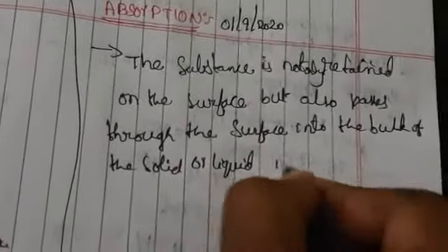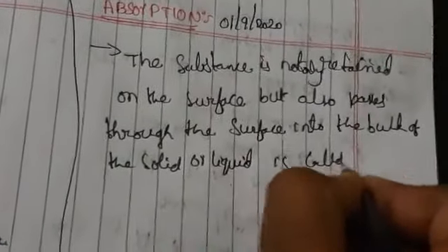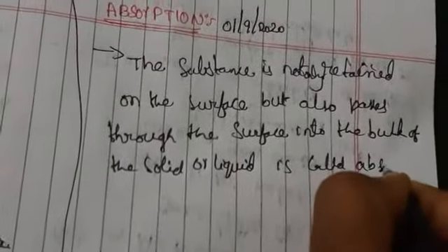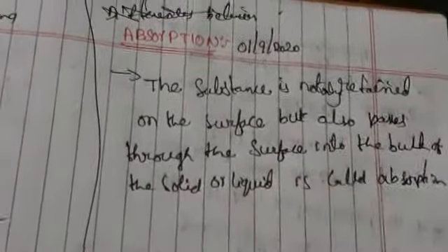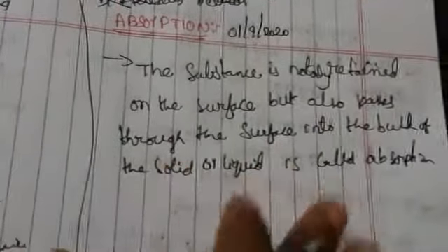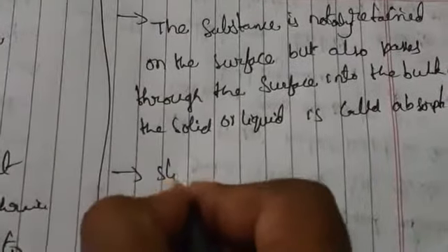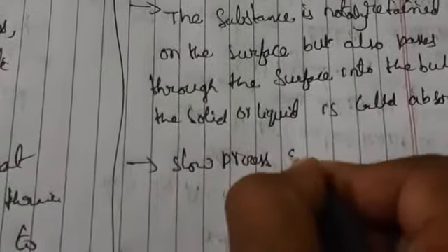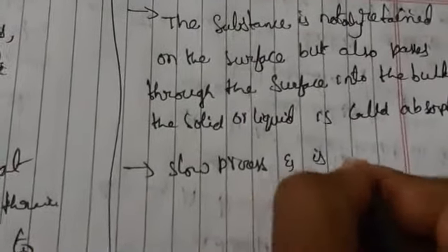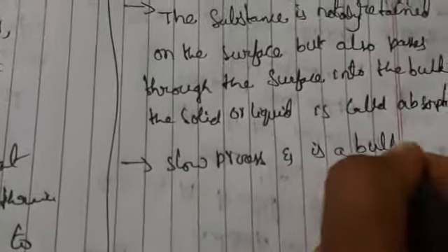We call it absorption. What is absorption? It is not only going to retain on the surface but also passes through the surface into the bulk of the solid. So this is a slow process, and it is a bulk phenomenon also.